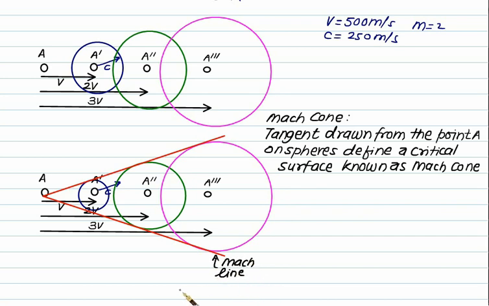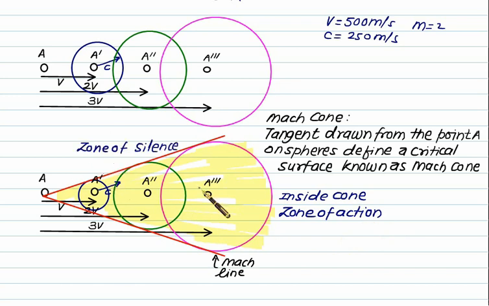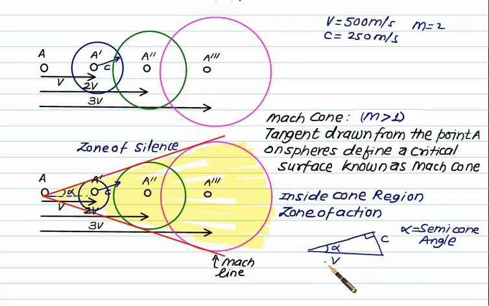And this region which is inside the cone is called the zone of action, where you can hear the sound. Outside this there is no disturbance, so this is called the zone of silence. The same propagation we can discuss for Mach number equal to 1 and Mach number less than 1. This cone angle, which I show here as alpha, the semi-cone angle, is called the Mach cone angle. If we take any circle here, I take the first sphere at a distance equal to v, and the radius of this sound wave is equal to c.